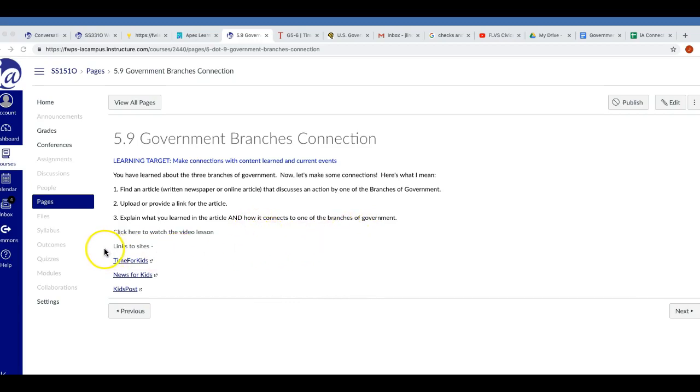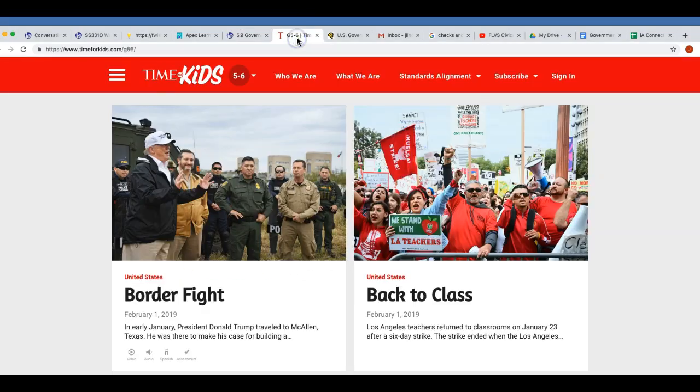So what I did here is I gave you 3 links to news sites that are written just for kids. Now, if you want to use a news site that maybe you are used to or your parent person is used to, you are more than welcome to do that. Once again, these are written directly for kids, so I thought that was kind of neat. So the news site that I have pulled up is actually Time Magazine for Kids. It's just called Time for Kids.